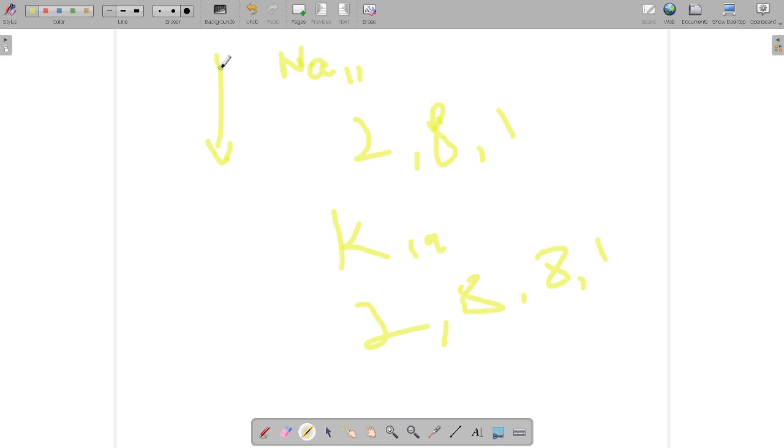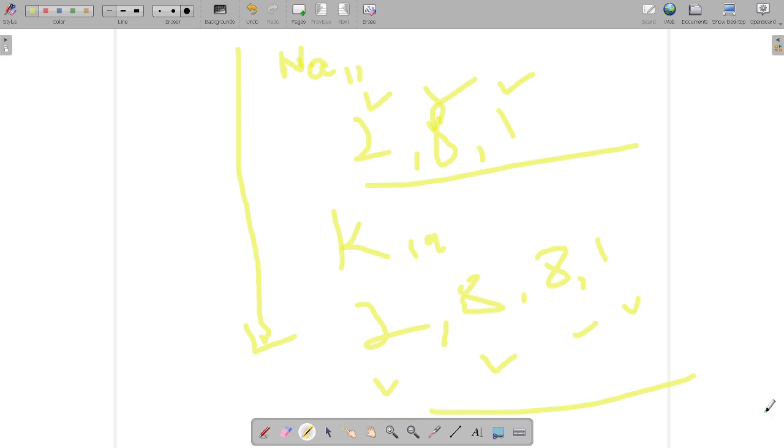So as we go down, we are able to see that the shells are increasing. Here 1, 2, 3, here 1, 2, 3, 4. The shells are increasing by one.